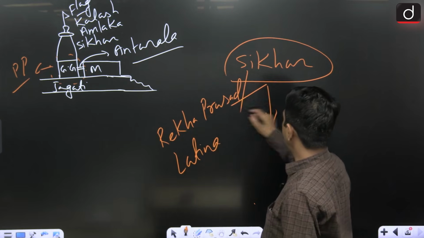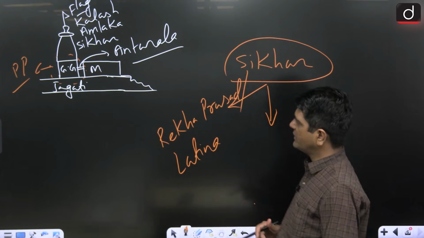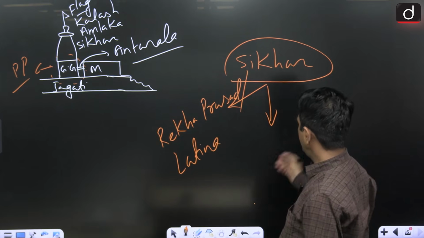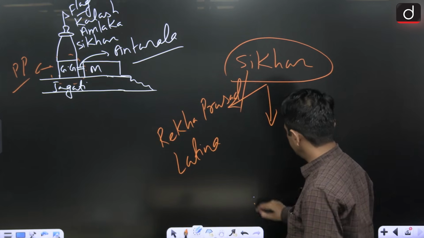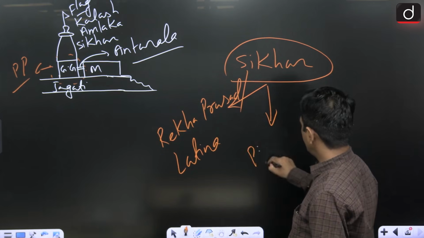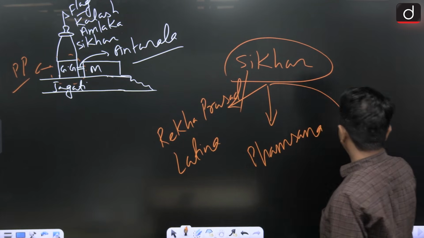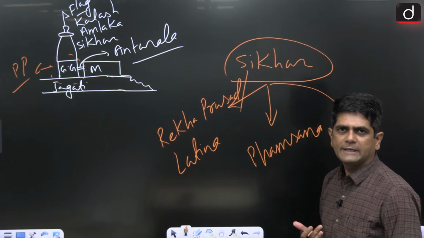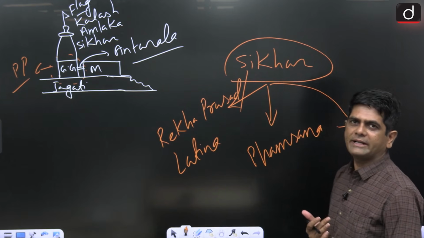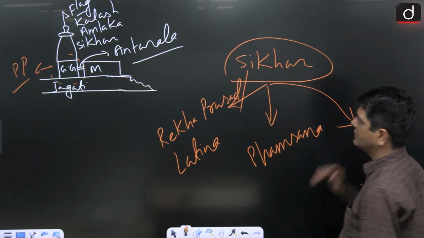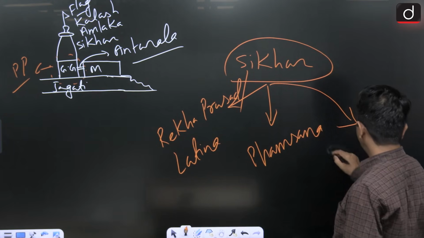Then we have one more type that is normally built over the Mandapa, and it is called Phamsana. And the third one, which was not frequently built, only occasionally, rarely, is called the Vallabhi Shikhara.